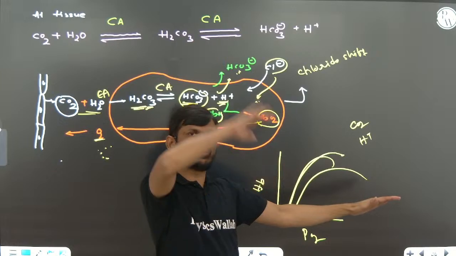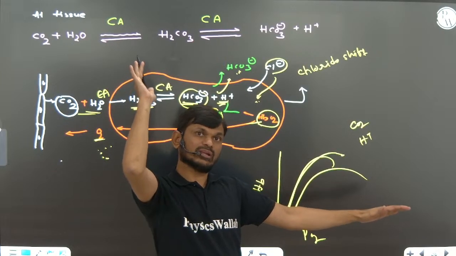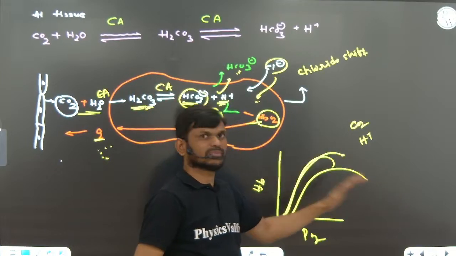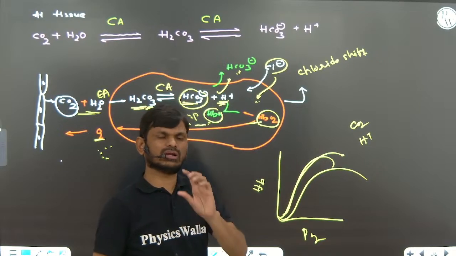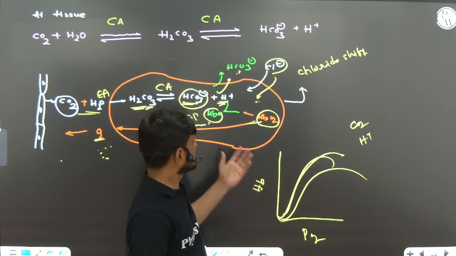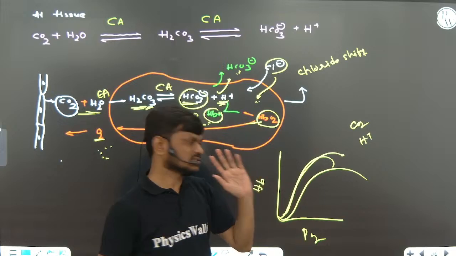The Haldane effect is the movement towards the left side, at alveoli. Okay, we are not going into the depth. We are only focusing on NCERT.